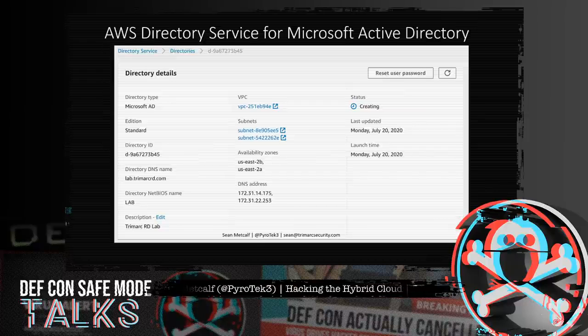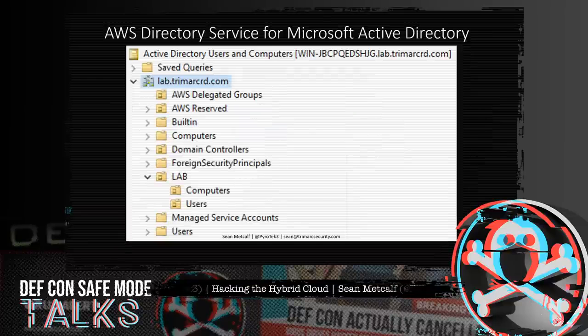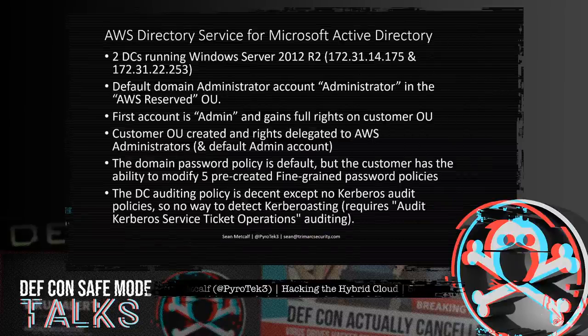Let's start with Amazon AWS Directory Service for Microsoft Active Directory. That's quite the mouthful. The AWS Managed AD has an AWS Delegated Groups OU that contains the delegation groups which the customer has been given membership in and access to. The AWS Reserved OU is controlled exclusively by the AWS system. There is a customer OU created in the Managed AD domain that is typically named after the AD subdomain, or the first part of the fully qualified domain name, or the domain's NetBIOS name. This customer OU contains OUs for computers and users.